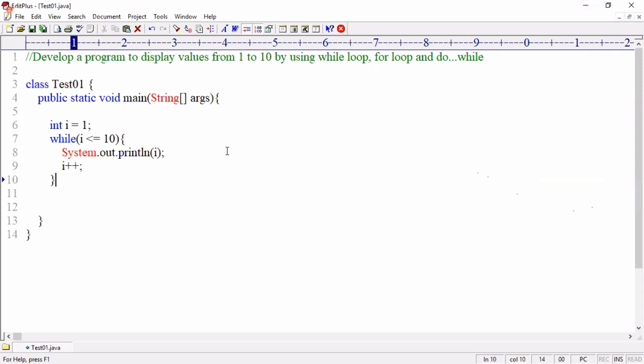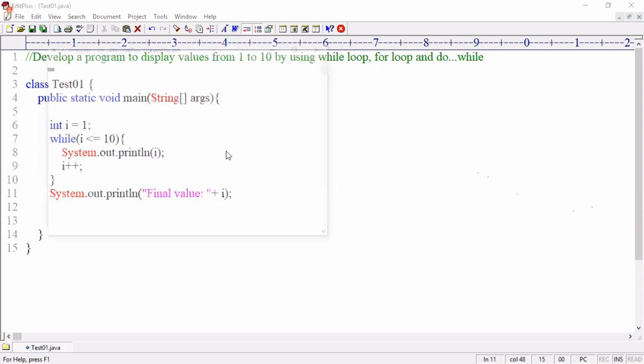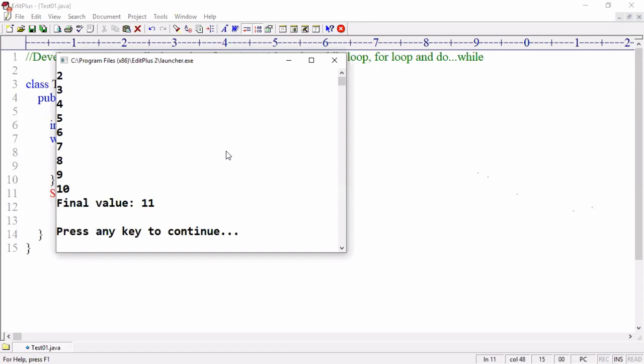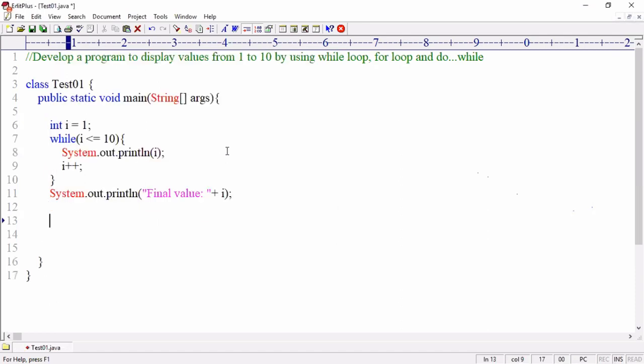Tell me, can I access that i variable after the while loop? I told you, what is the problem with the while loop? While loop has two problems. First, we may forget to increase or decrease the variable. Second problem, the i variable used in the condition is still available after the loop. Final value, how much will come? 11 will come. Final value 11. Still the i variable is accessible.